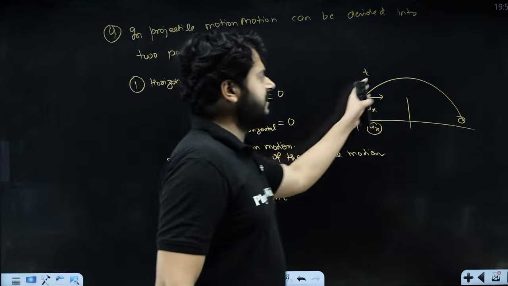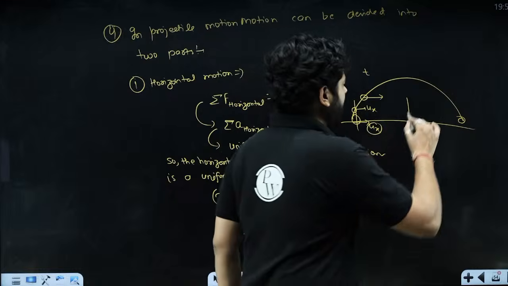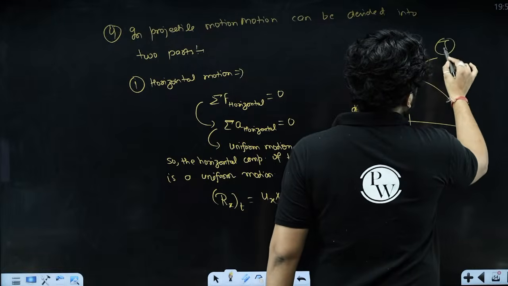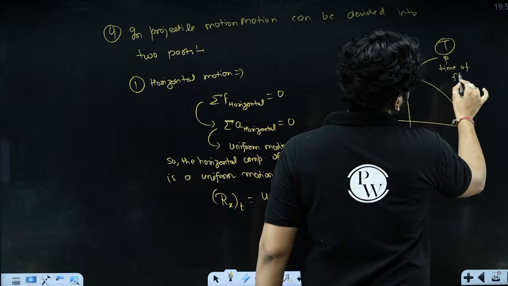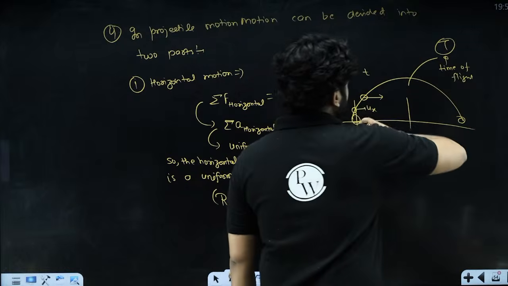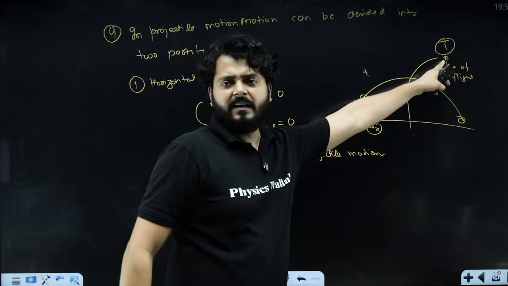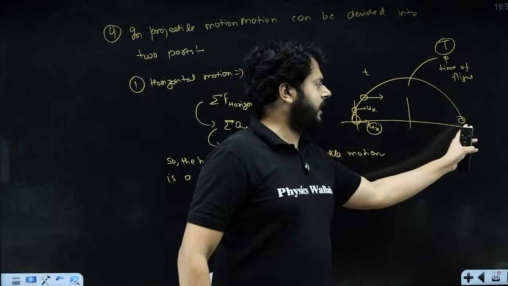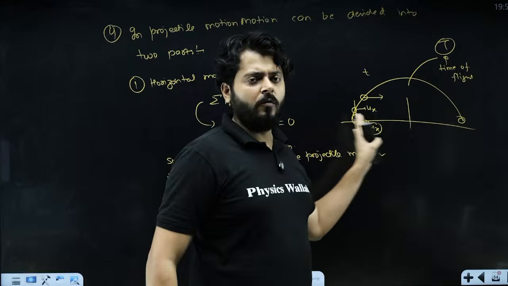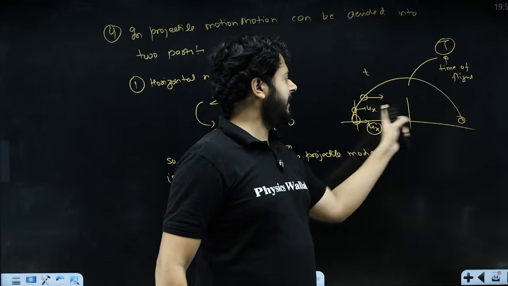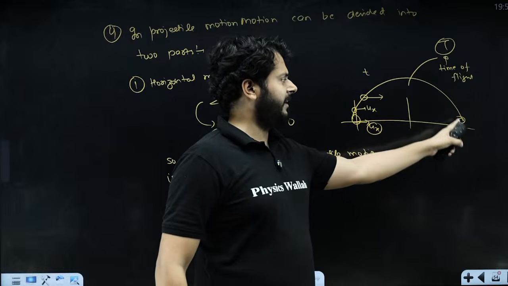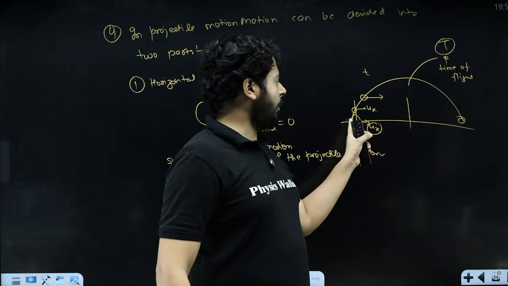If the particle stays in the air for the total time capital T, which is called the time of flight, what will be the total end to end distance? How far will the particle go? The particle is launched, and when it touches the ground, the total time taken is T.